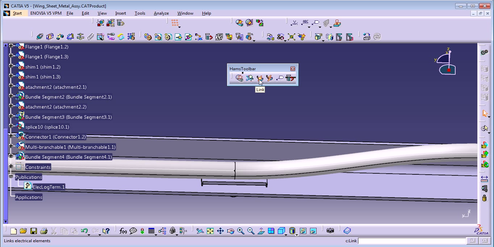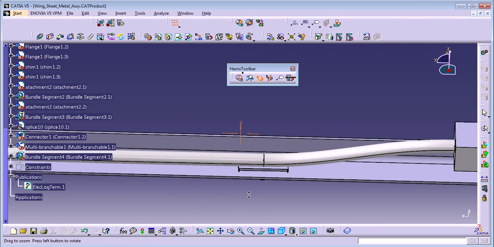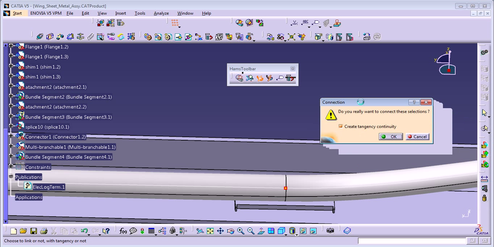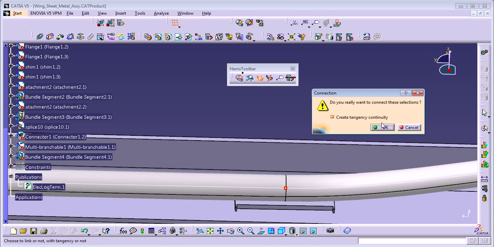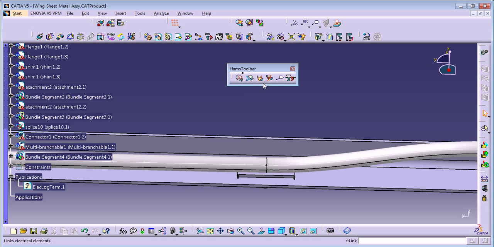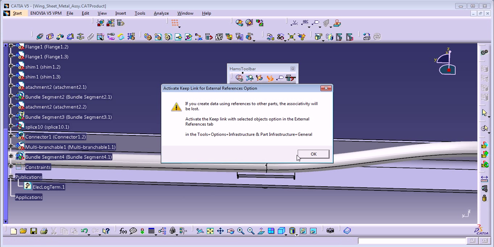And now if we use this one to link the bundles, as you can see here, it says it's connected. So to connect these two bundles, just click near the breakpoint of the two bundles, and you can create tangency continuity. I like to do it like that. So press OK, and now our bundle is connected. If you try to connect it again, you can see it's not possible. Okay, just let me unlink it.